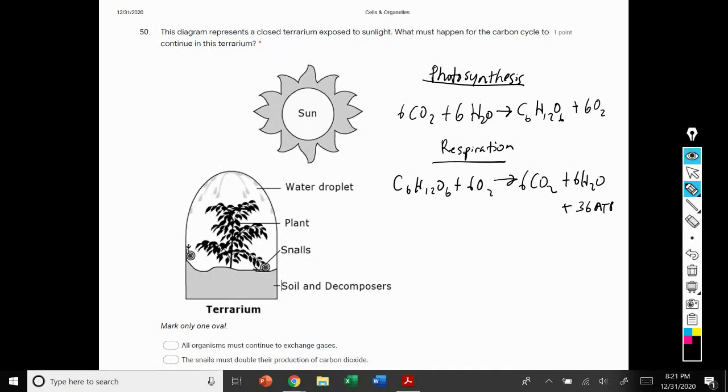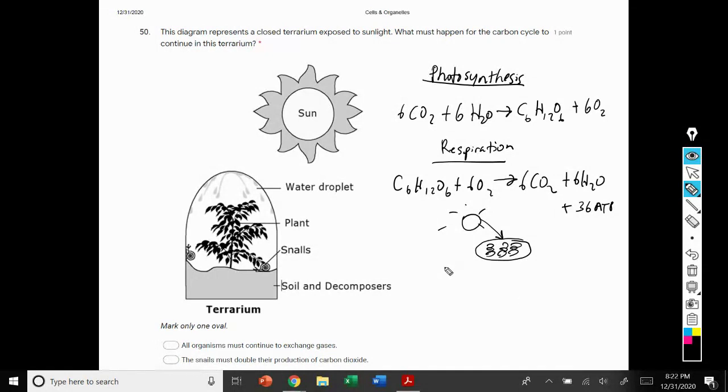Now, if we combine the energy with the organelles that go through this process, we have a chloroplast in the plants, and the sun, as shown in the diagram, is shining on those chloroplasts that are contained within the plants.